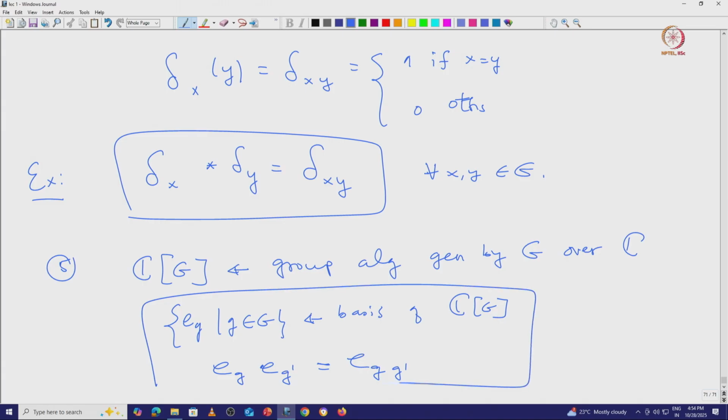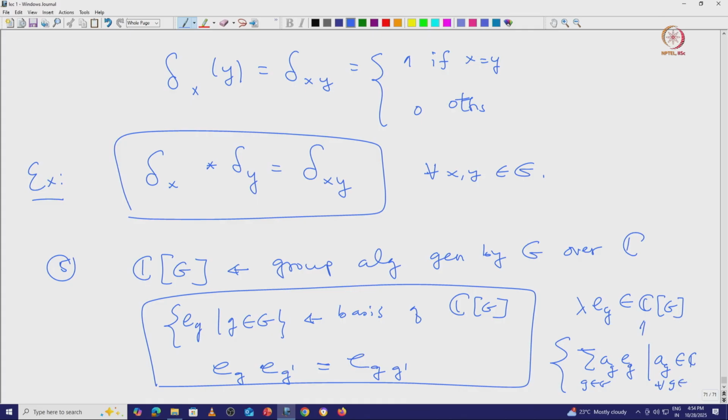Using this, you can define addition, multiplication and scalar multiplication on CG as well, because lambda e_g makes sense inside CG. As a space, CG is nothing but the linear combinations of all these e_g's.